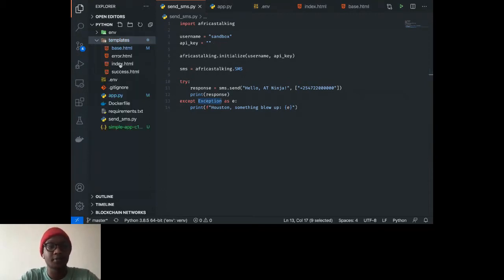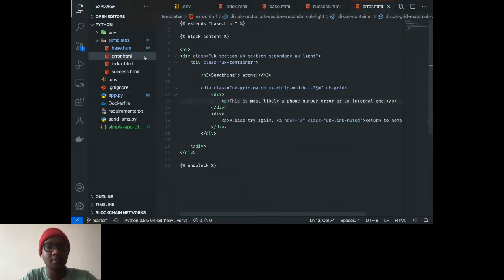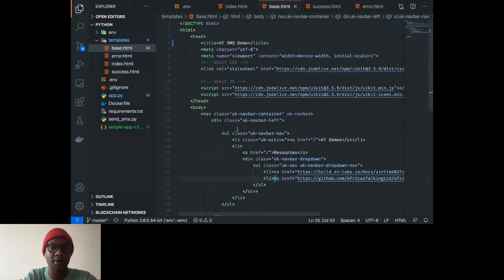This app itself is very bare bones. I'm using a single file kind of app. I have my app.py file, and I have my templates. My templates are all written using Jinja 2, so it's quite simplistic in how it works. I have my base.html, which provides the base style sheets and the base navigation.